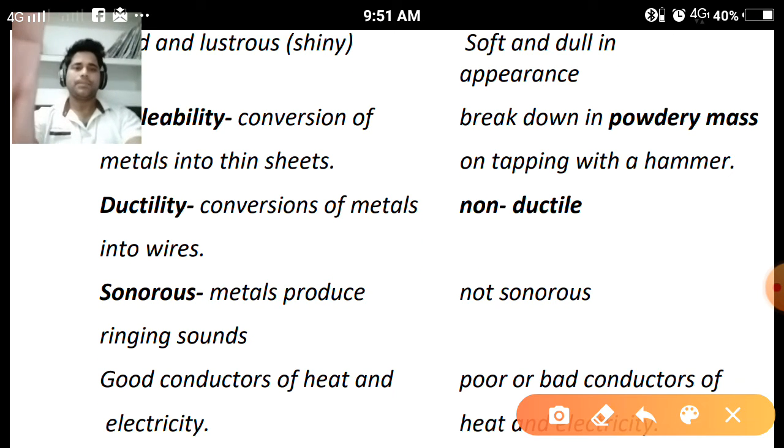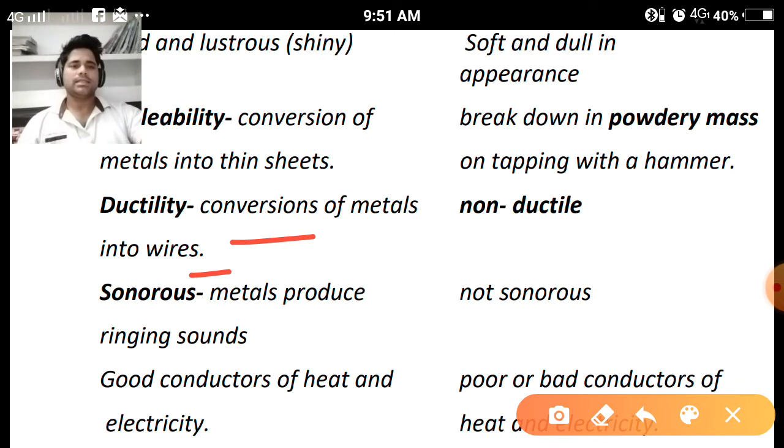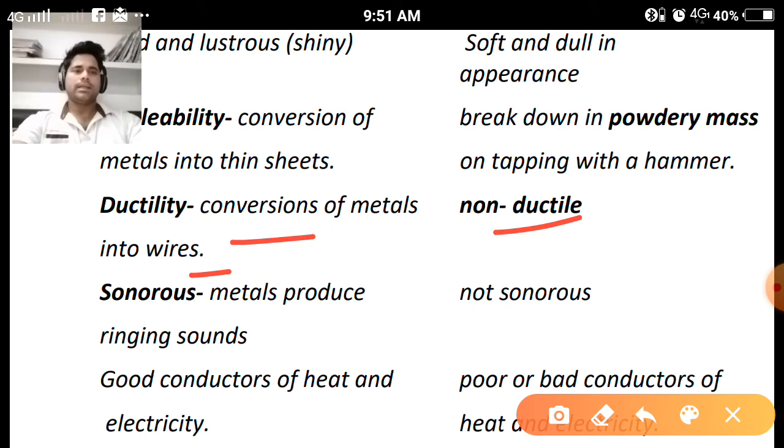Next, ductility. What is the meaning of ductility? The conversion of metals into wires, into cylindrical objects. Generally, we use wires at our home which are made from copper, because copper has high conductivity. The maximum conductivity is shown by silver, but silver is too expensive, so we cannot use silver. In place of silver, we use copper in the wires. When we talk about non-metals, they cannot be converted into wires. They don't show ductility, so they are non-ductile, because they have a brittle nature.